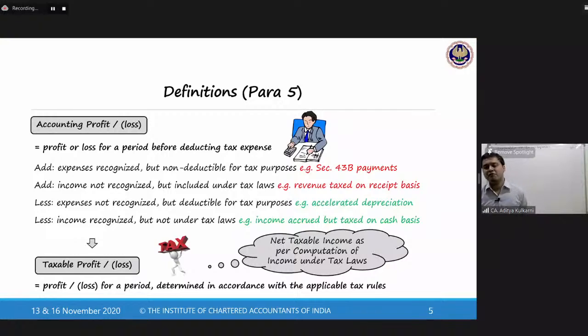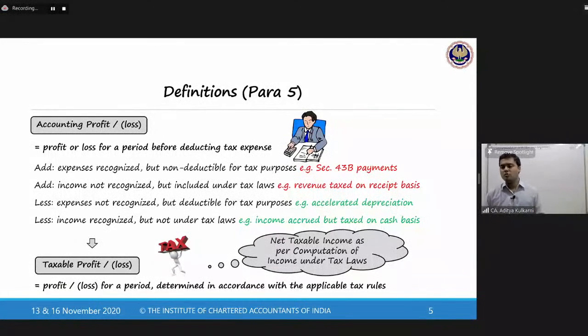When I say before deducting tax expense, please remember, normal accounting profit is net profit after taxes, the ultimate profit that the enterprise has generated. But for the purpose of this standard, it is before deducting. That means NPBT, net profit before tax, after deducting accounting depreciation, etc.